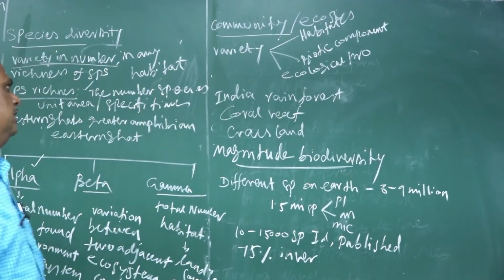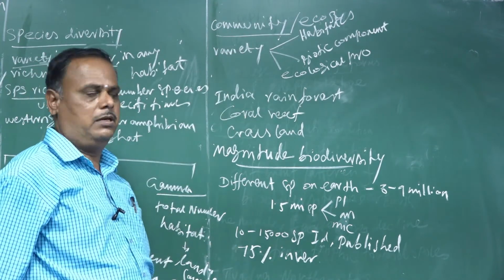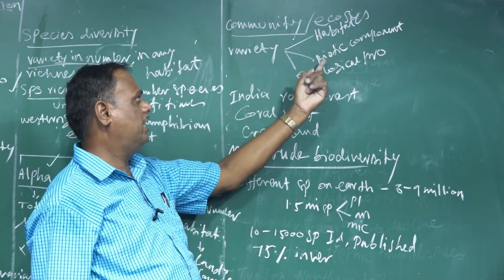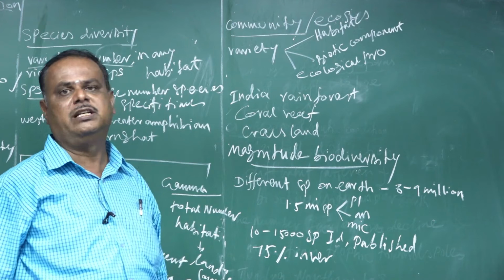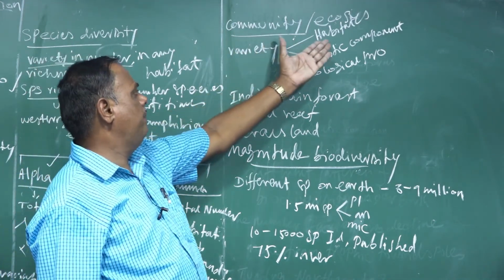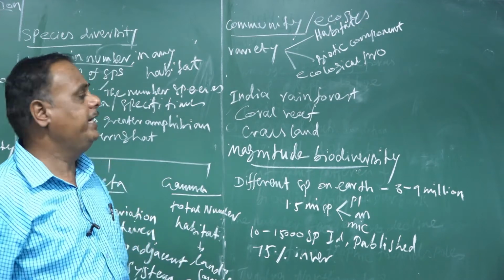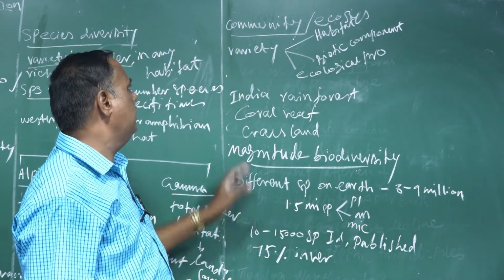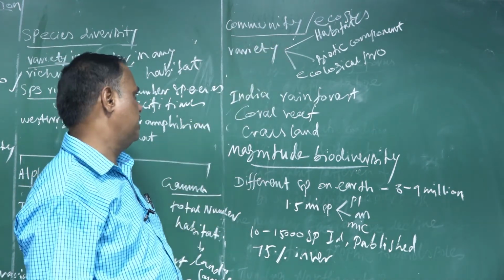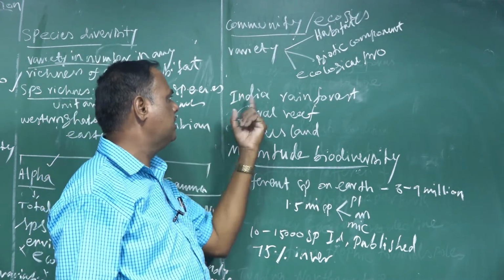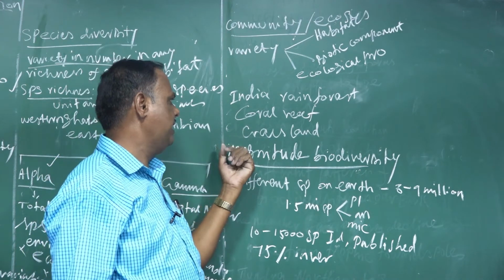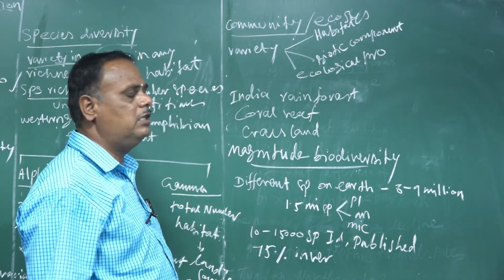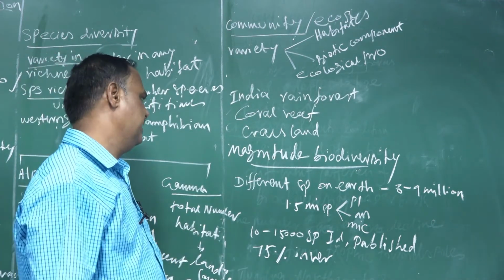In community or ecosystem level diversity, variation occurs in the habitat, the biotic component, and ecological processes. The variety of habitats, such as terrestrial, aquatic, and marine habitats, and also the biotic component and ecological processes, are all varieties of different geographical locations. India also consists of rainforest, coral reef, grassland, river flow, and streams. These are the various geographical locations found in India.